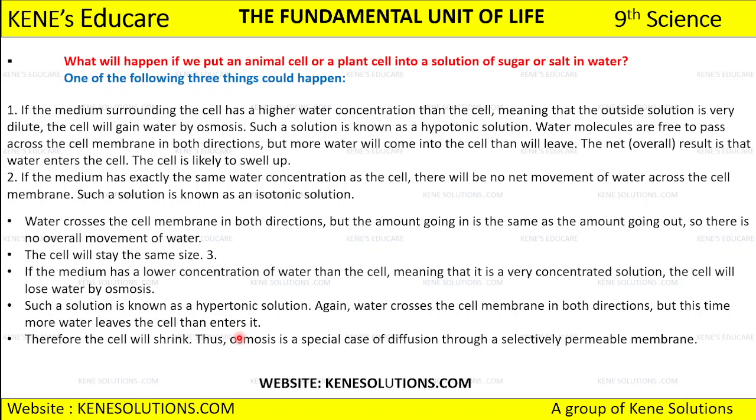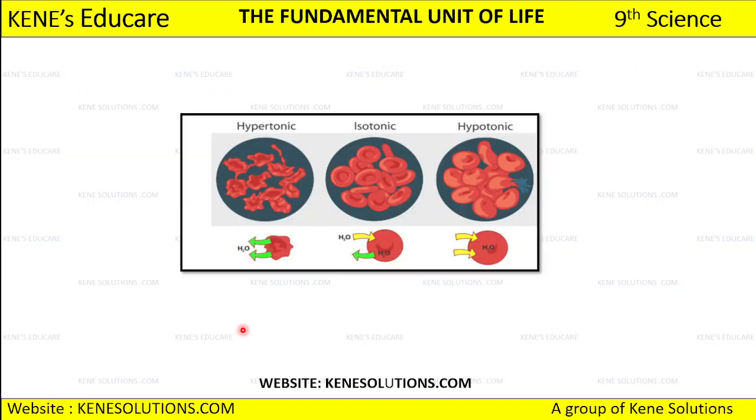Okay, so osmosis is a special case of diffusion, that takes place through a selectively permeable membrane, that is the cell membrane. So what happens is, in hypertonic the cell shrinks because water from inside goes outside the cell. In isotonic solution there is no movement of the water because the amount of water inside the cell and the amount of water outside the cell is equal.